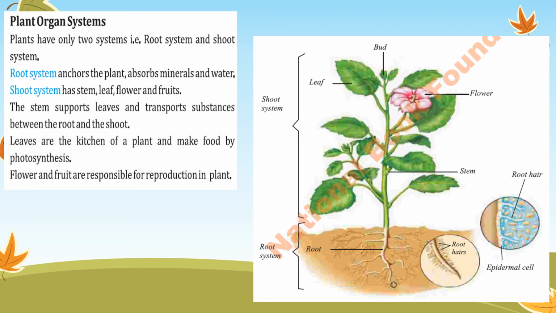So what is the function of this root system? It anchors the plant, it holds the plant in the soil, it absorbs minerals and water from the soil. So these two systems work together, then the plant performs its life activities.